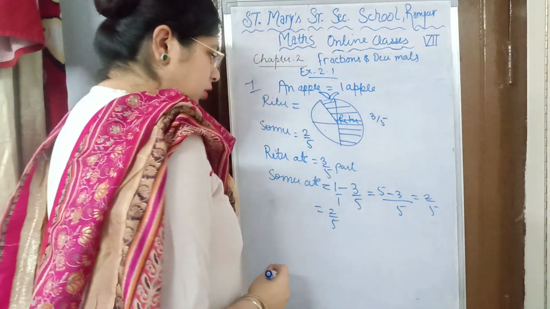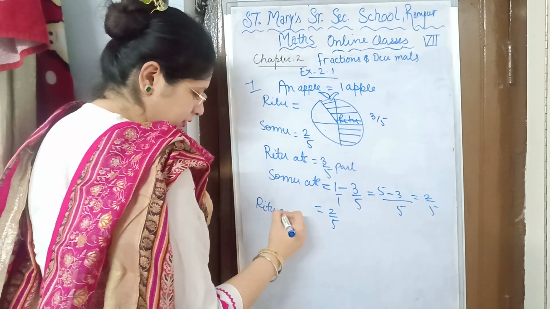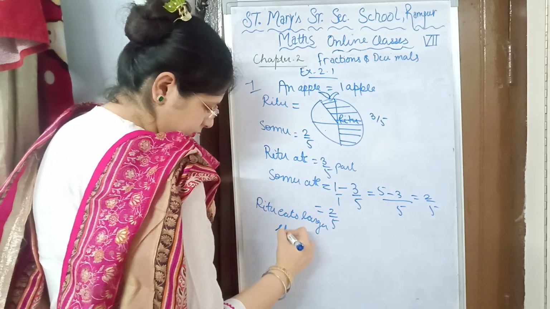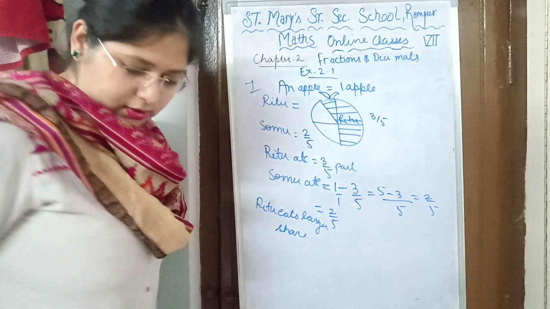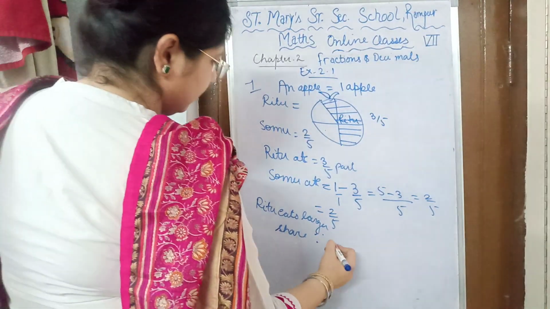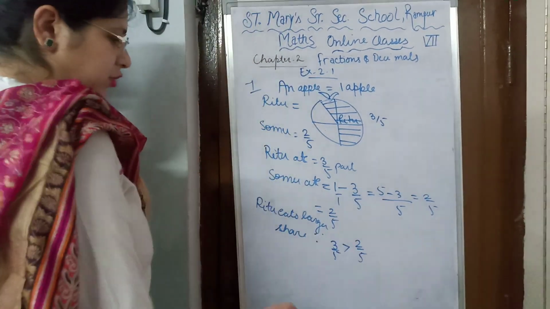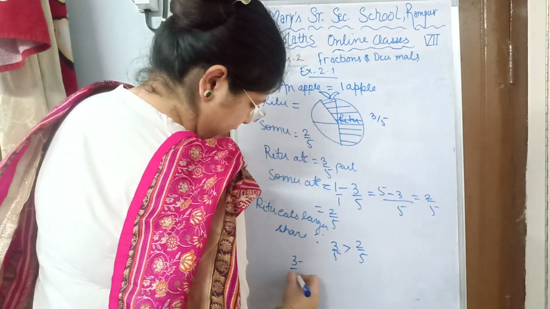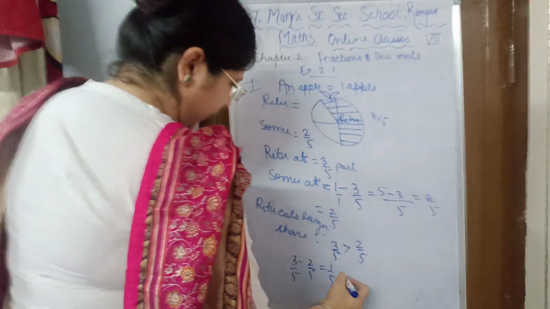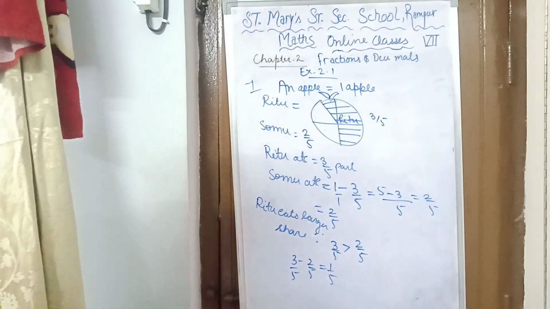After that you will write Ritu ate the larger share, because 3/5 is greater than 2/5, and by how much? 3/5 minus 2/5 is equal to 1/5. Ritu ate the larger share by 1/5.